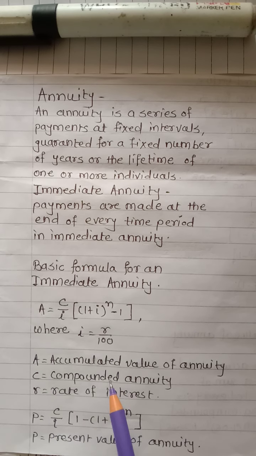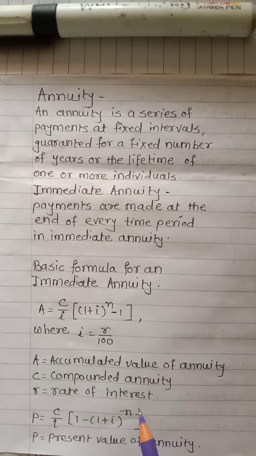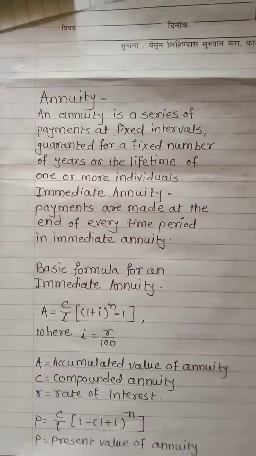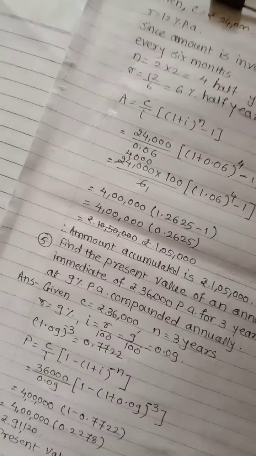Here A is equal to the accumulated value of annuity, C is equal to the annuity payment, R is equal to the rate of interest. In your question, suppose they ask to find accumulated value, then you apply this formula. Suppose in your question they ask the present value of annuity, then you apply this formula: P is equal to C upon I into bracket 1 minus (1 plus I) raised to minus n, where P is equal to the present value of annuity, and C and R are as before.